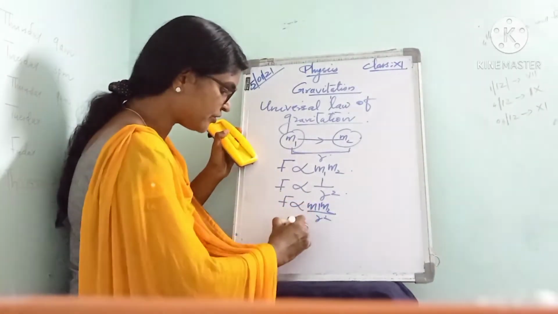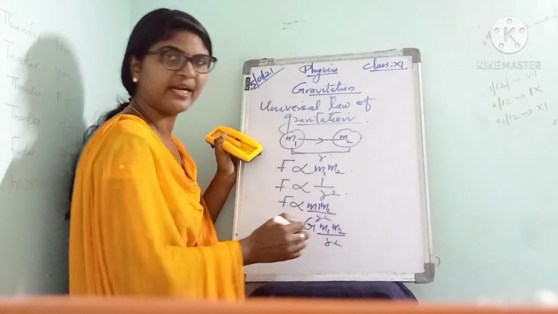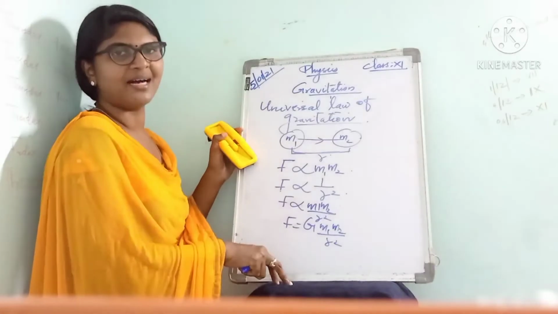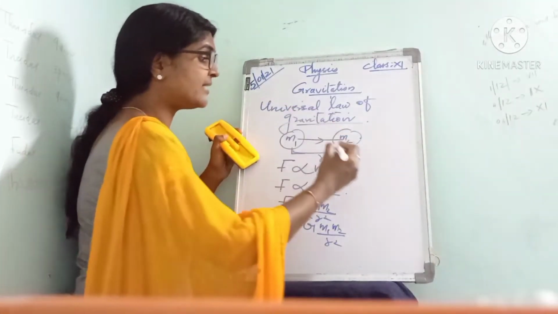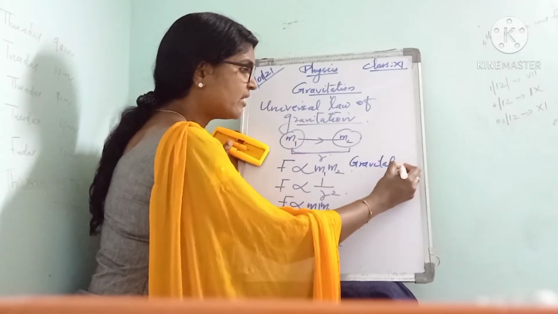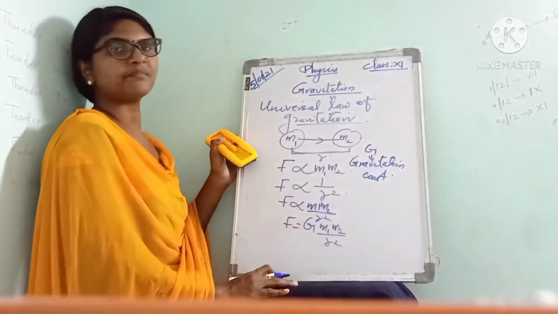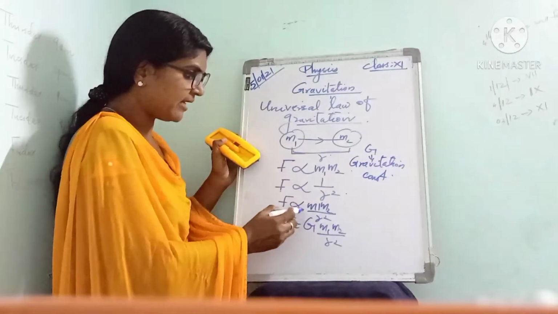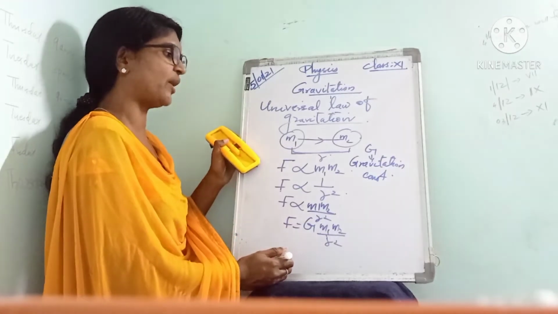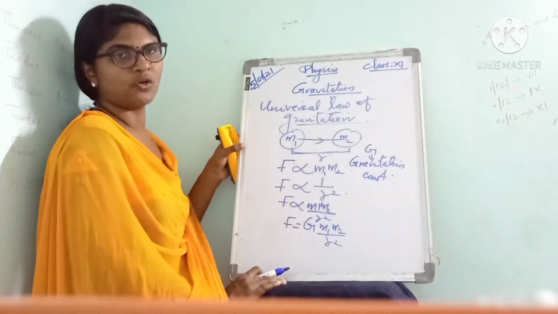Or F is equal to a constant G into m1 m2 divided by r square. Where G is the proportionality constant, which is called the universal gravitation constant. G is called the gravitation constant.